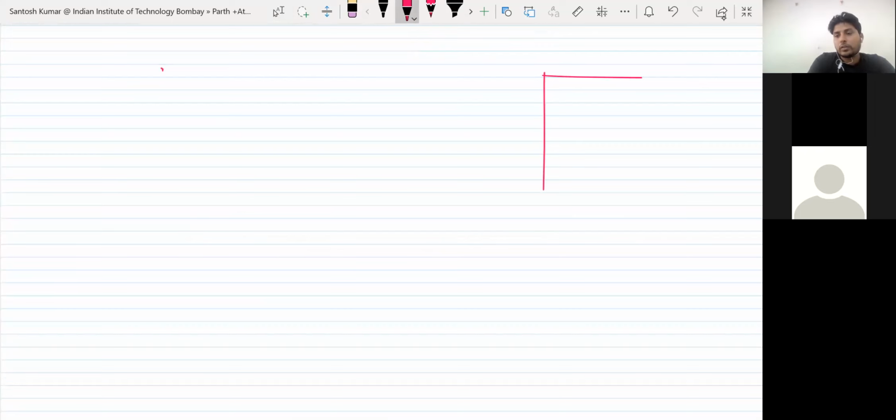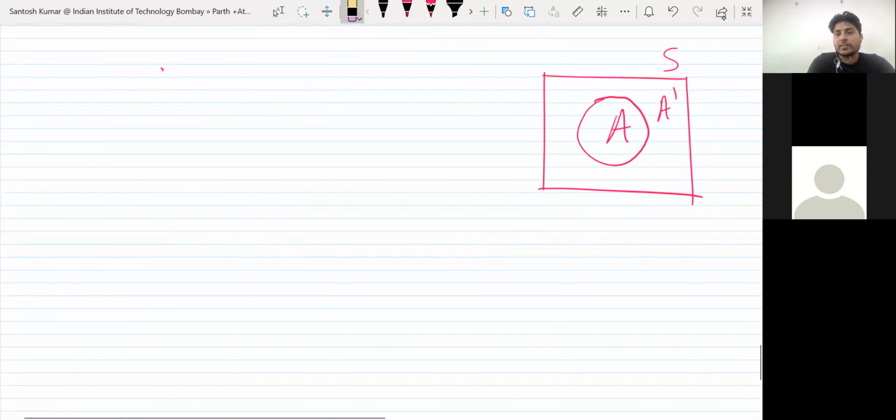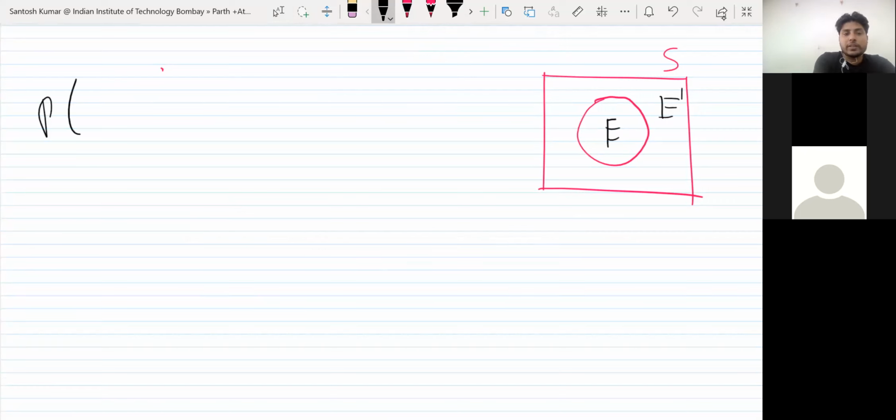Suppose this box is the sample space and this is event A. So outside is event A dash, or you can say E, then E dash. So this is event E and the outside event is E dash. So you know, what is the probability of E dash in terms of probability? Number of elements of E dash upon sample space.